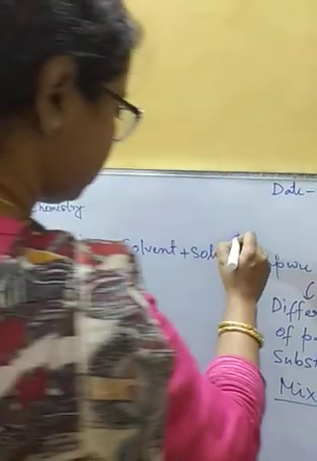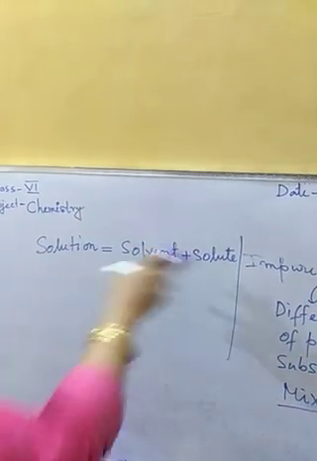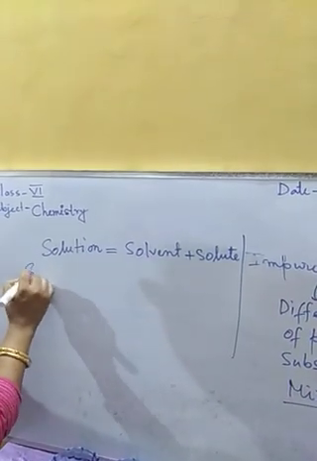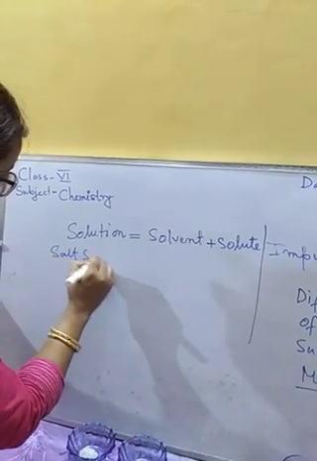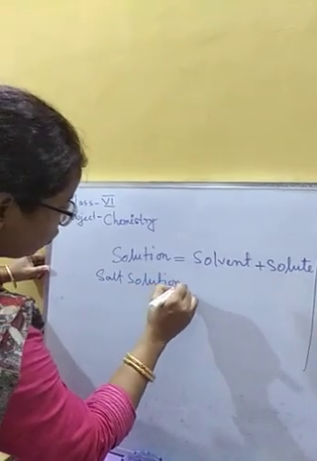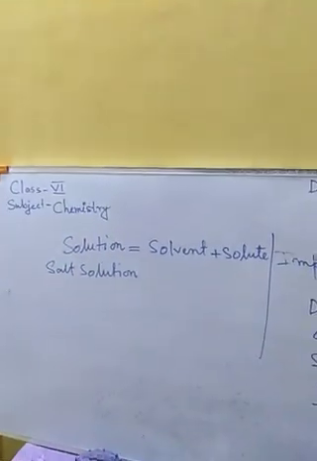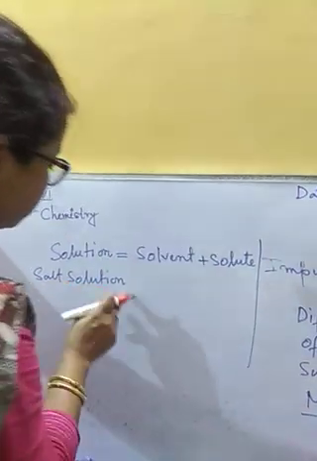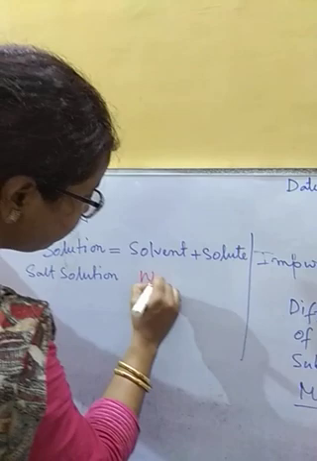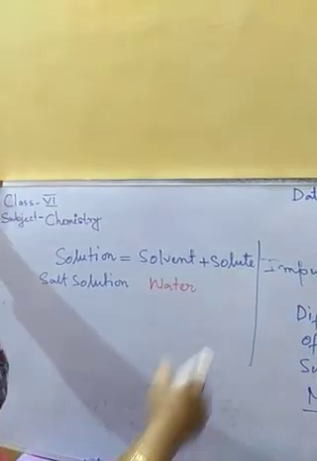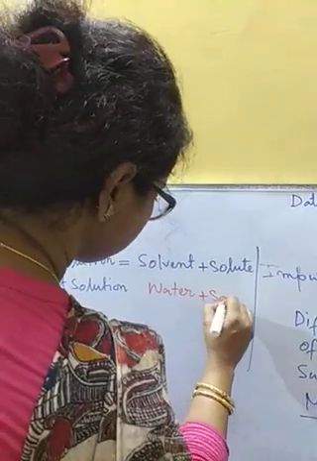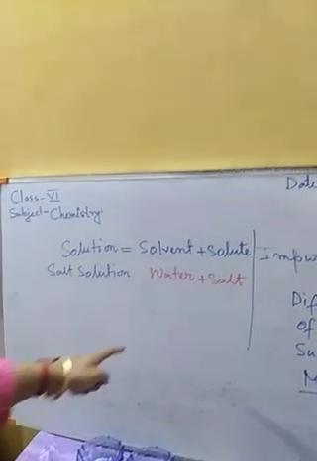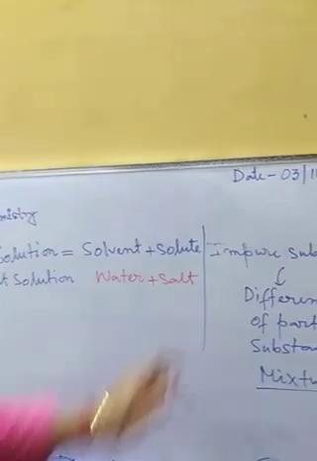Suppose we take a salt solution, then the solvent will be water, as we are making the solution in water, and the solute will be salt. If we take a sugar solution, then the solvent will be water and the solute will be sugar.